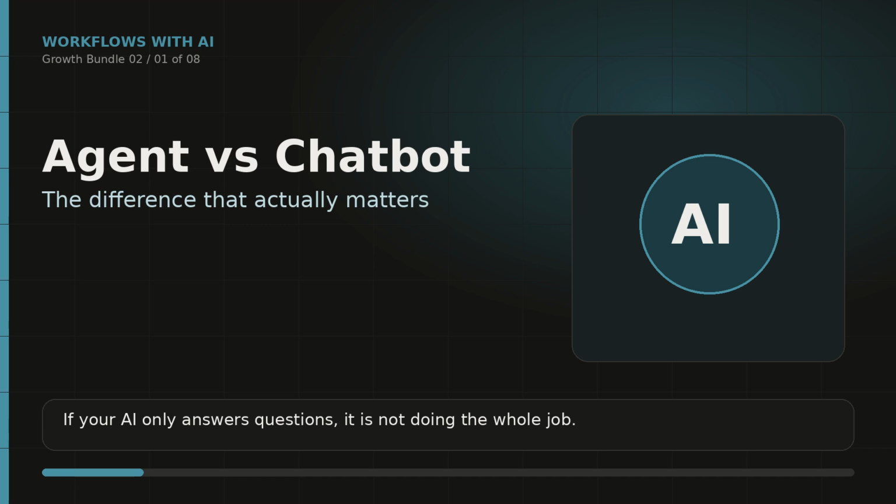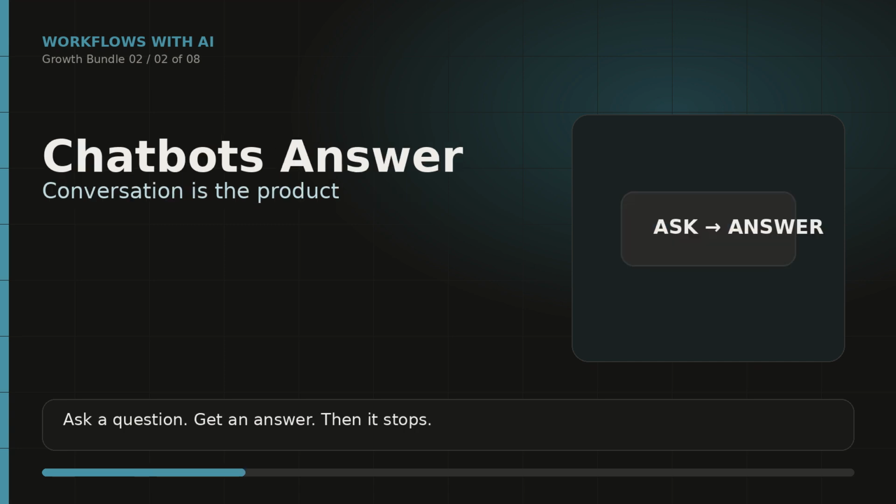If your AI only answers questions, it is not doing the whole job. That is the practical difference between a chatbot and an AI agent. A chatbot is built for conversation. You ask something, it responds, and then it waits. That is useful for explanations, rewrites, brainstorming, summaries, and quick decisions. But the conversation is usually the product.